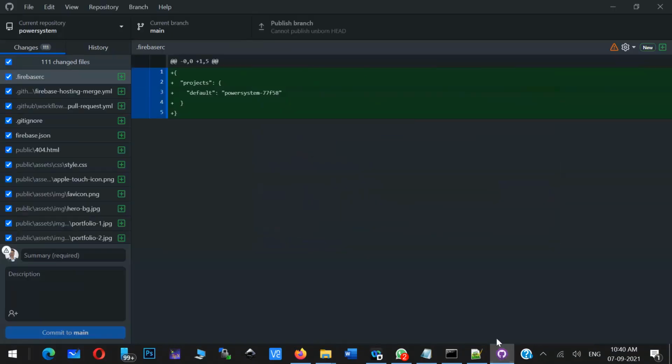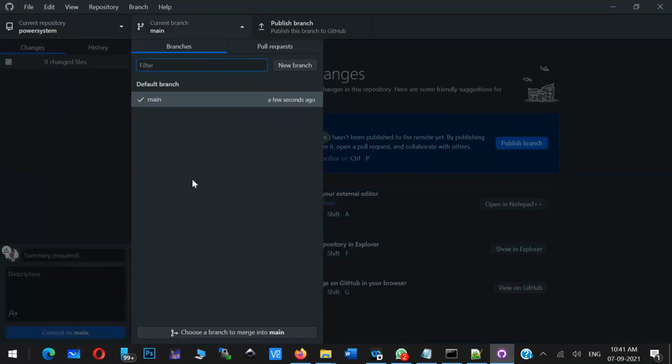Now if you come to this GitHub page, it is asking some changes happened, you want to commit. Yes, say I'm just giving it as personal website or something like that. So some tag comment, and I'll just click on commit. So what is happening here? I'm just uploading these contents to GitHub page.